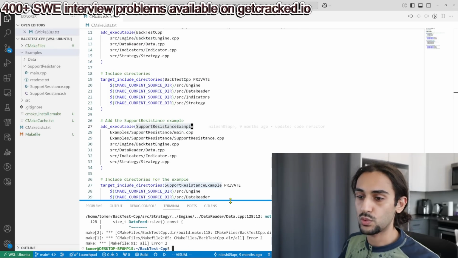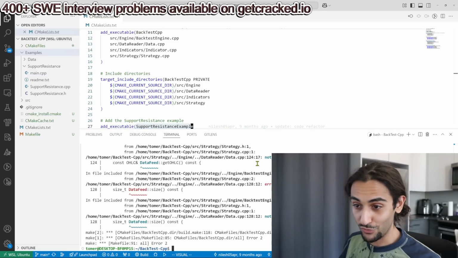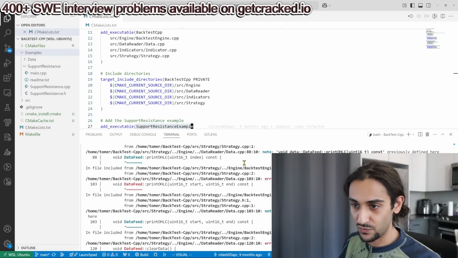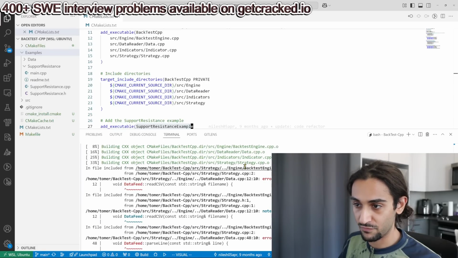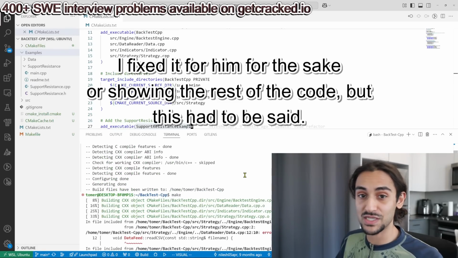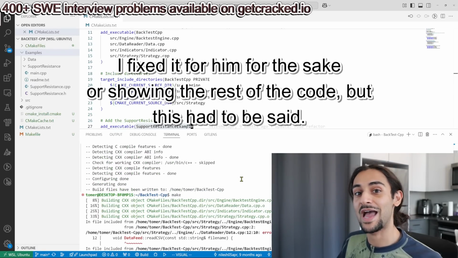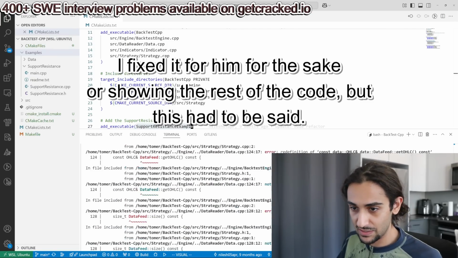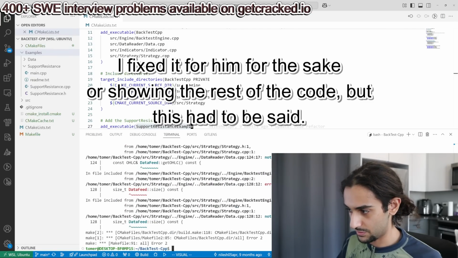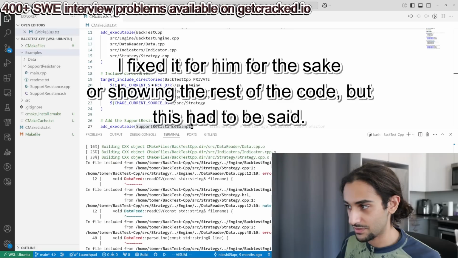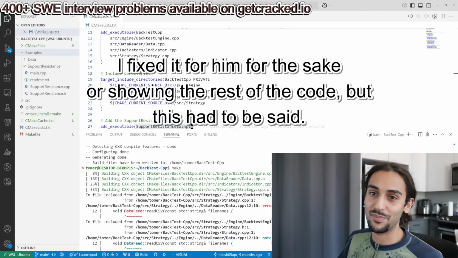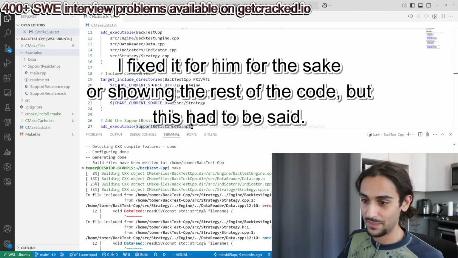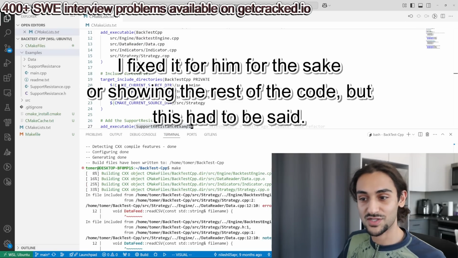So to me, as a code reviewer, it's a bit disrespectful when somebody wants me to spend half an hour reviewing their code or more, because I did fix all of this so that you guys can see how all this would work. But you submit it and you didn't even take 5 seconds to make sure that it builds. Like, to me, that's a slap in the face and that's disrespectful. But regardless, it's content, so we're going to continue.